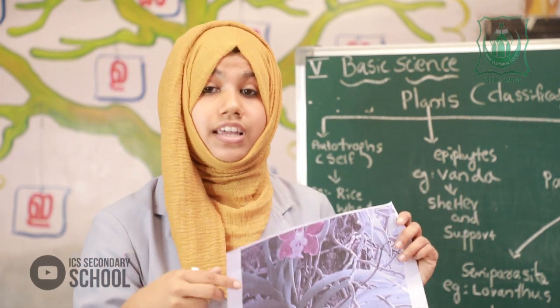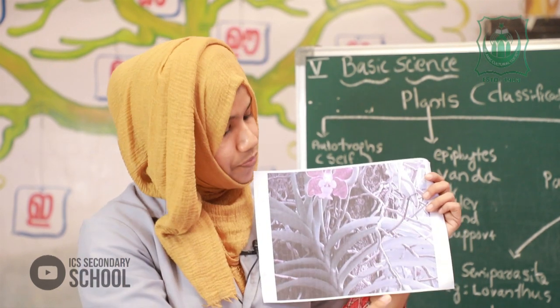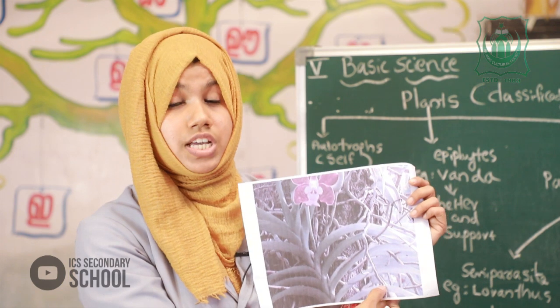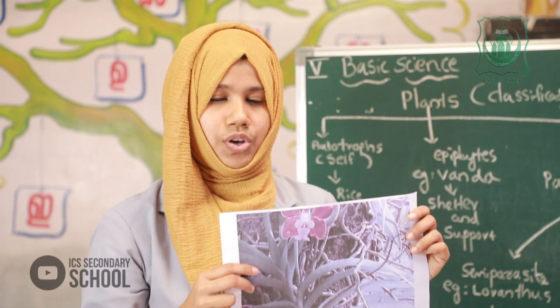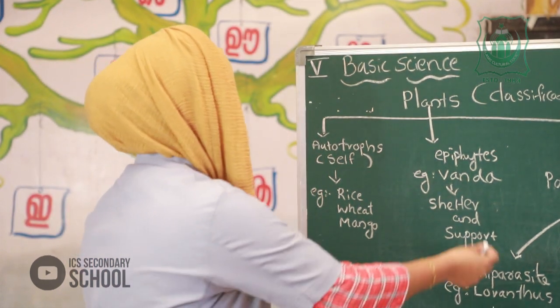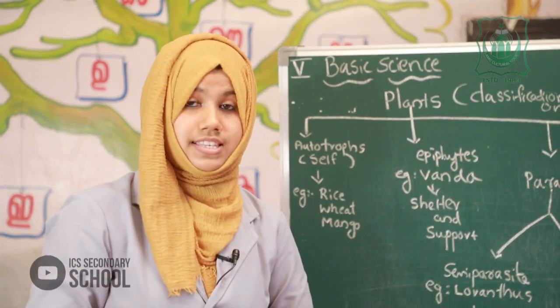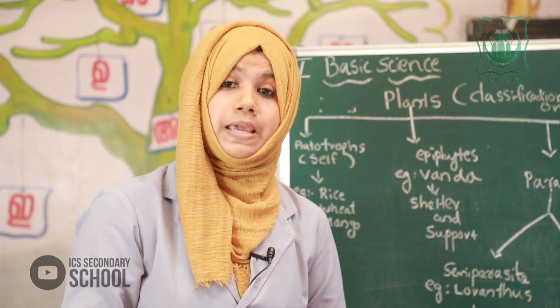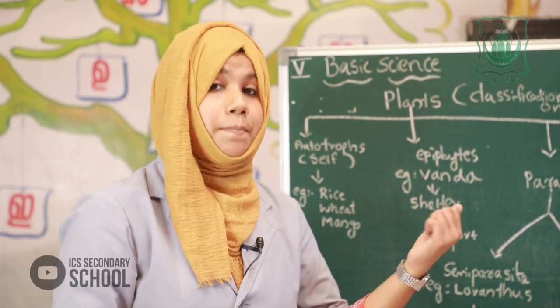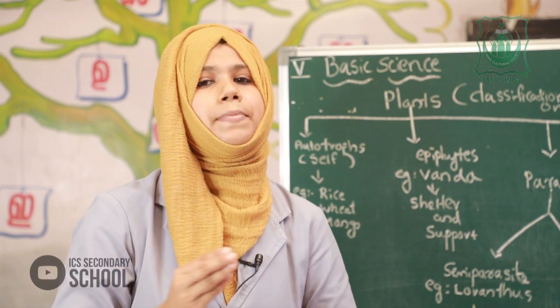And how do they get water? They absorb moisture through this thick root. This kind of plant is called an epiphyte.